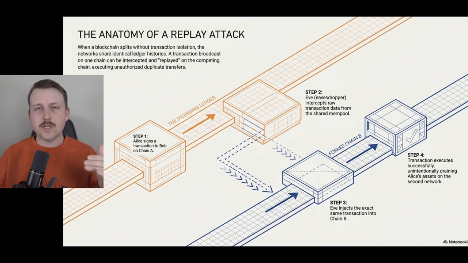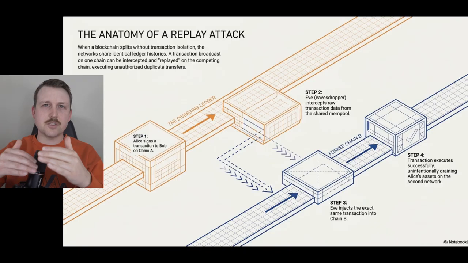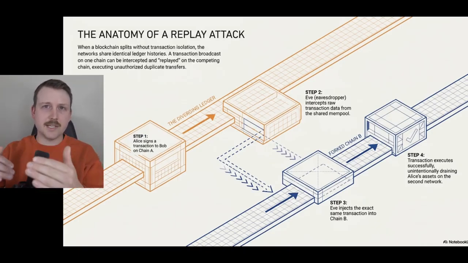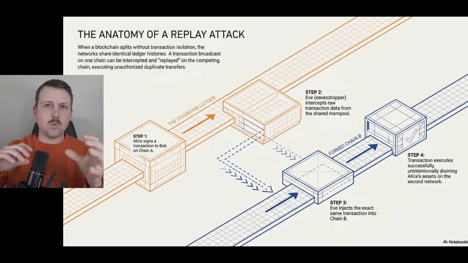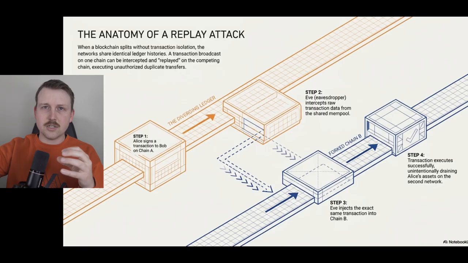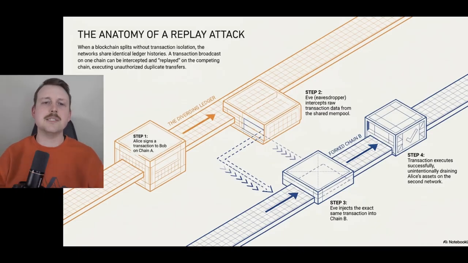So something that can happen when you have a chain split, and the chains both have the same UTXO, same address type, same private keys, all of this, where they have a lot of the same similarities, except one is maybe expanding the rule sets in a hard fork, or one is restricting the rule set and invalidating other blocks, and that's causing the split. What you can have is something called a replay attack. So this is a diagram explaining how it works, and we'll just go from there.